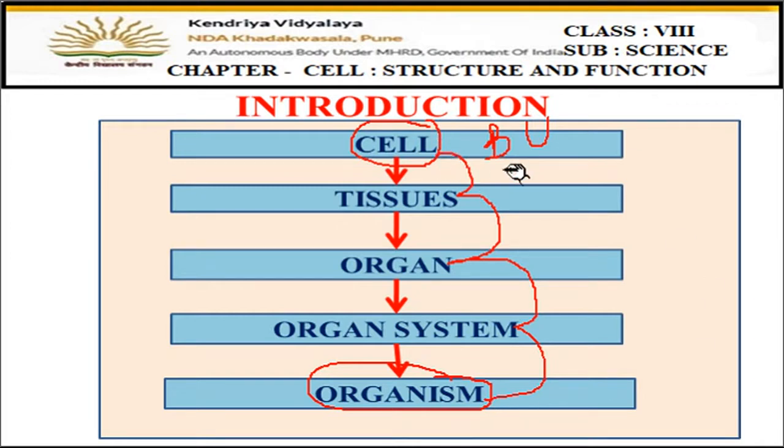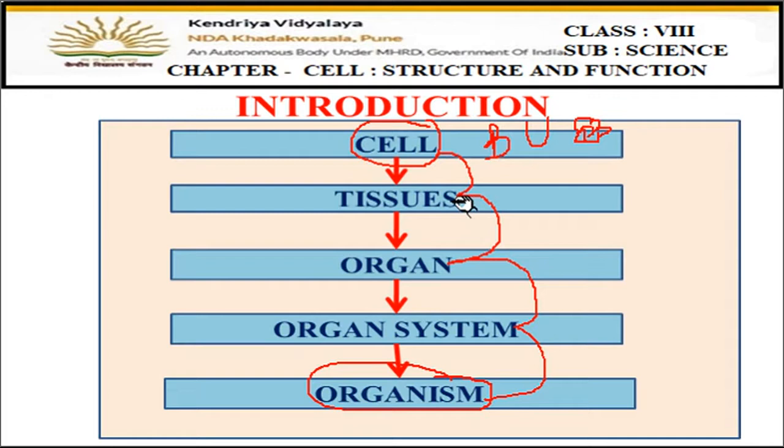Now, when we are saying cell is the basic unit of life, cells are very small structures which make the complete body of the living organism. When the cells get grouped together, they form a mass-like structure, and this group is known as a tissue. You might have heard the names of tissues, like in the plant body there are simple tissues and complex tissues. In the human body also there are various types of tissues, the muscular tissues, connective tissues, right? So there are many types of tissues.